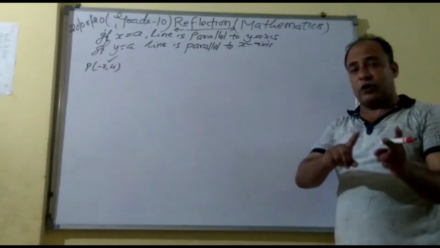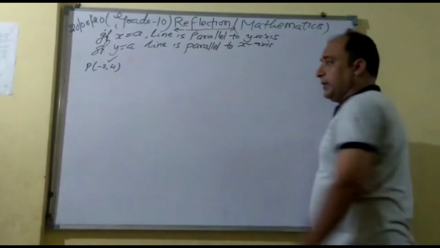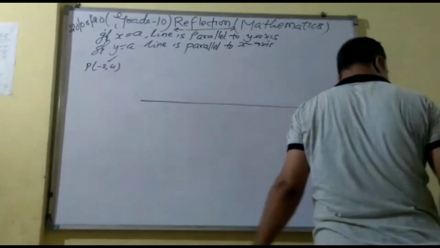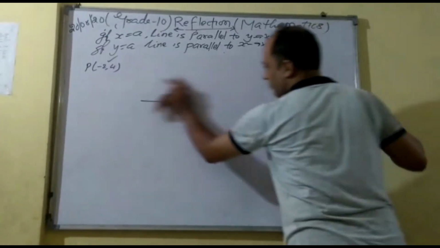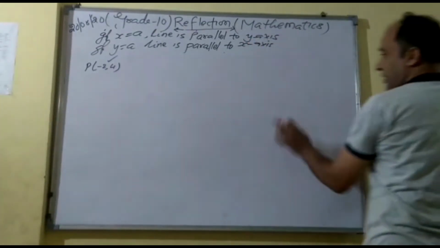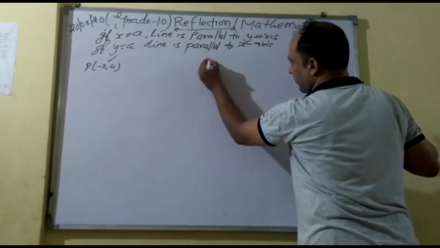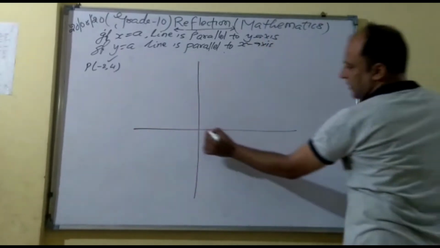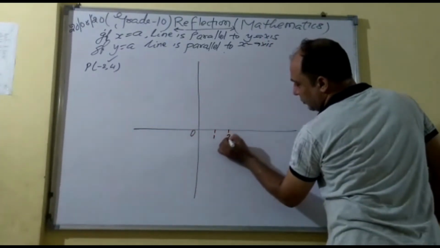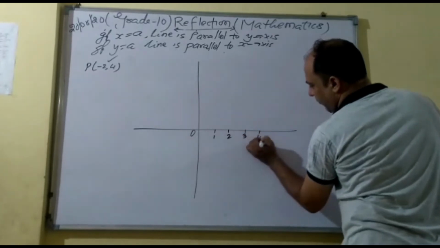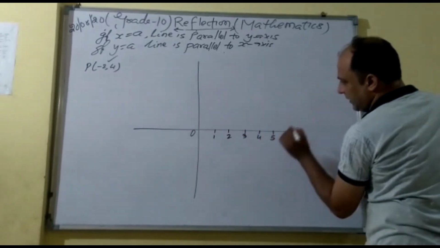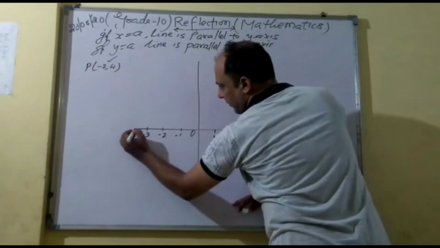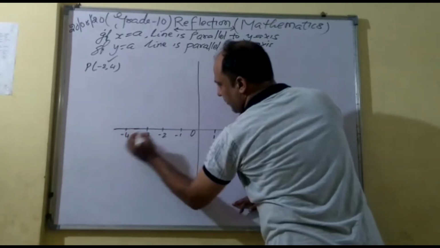Now again, you are going to do the shifting of origin. Right? How to do the shifting of origin? Look here. So it is your origin, 1, 2, 3, 4, 5, 6. Here -1, -2, -3, -4.